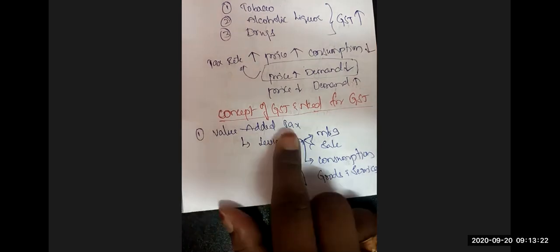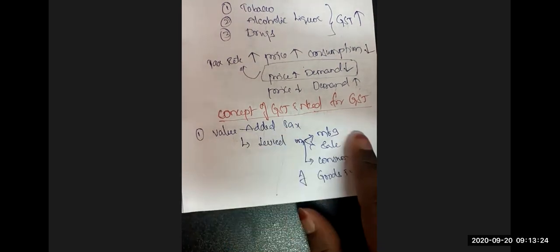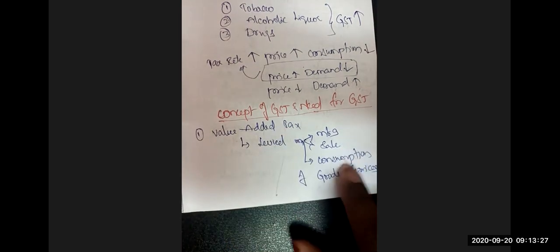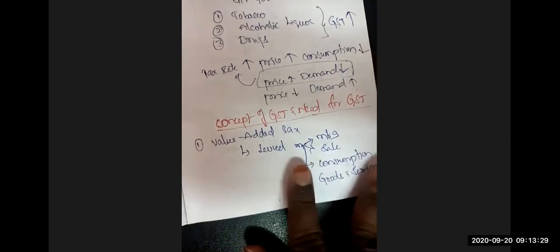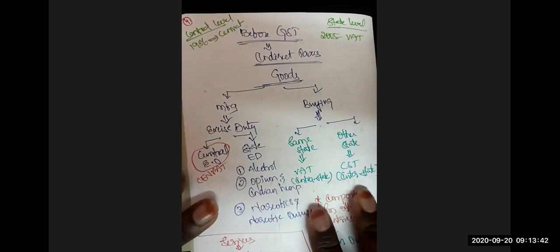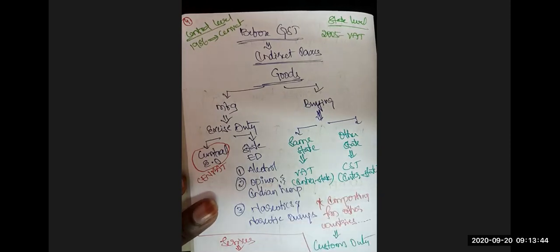So it's a value-added tax levied on manufacture, sale, and consumption of goods and services. And just look at the history before GST. As I said, we used to have CENVAT at the central level, a VAT taxation system, and this was introduced in the year 1986. And at the state level, we have the state VAT, introduced in the year 2005.